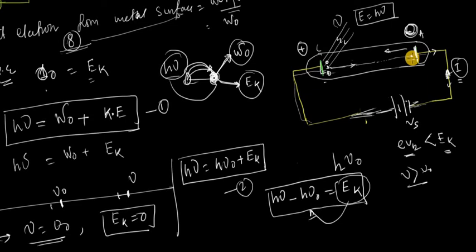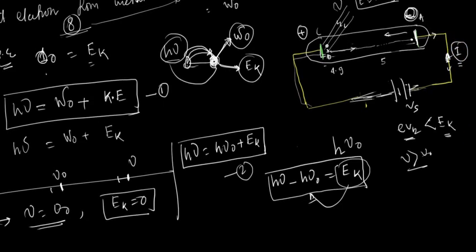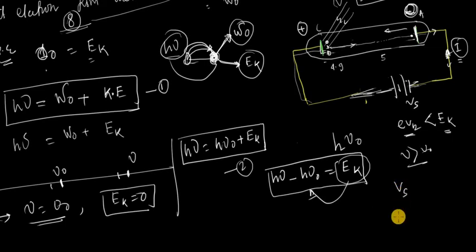Suppose to reach from there to there it needs energy 5, and it has initial kinetic energy 4.9. So 4.9 is utilized to reach up to this point, but it needs 5 to work against this potential. Since it has less than 5, it cannot reach the anode, so automatically the current stops. To stop the current, we use potential Vs.